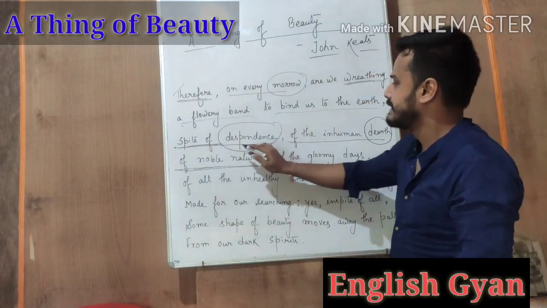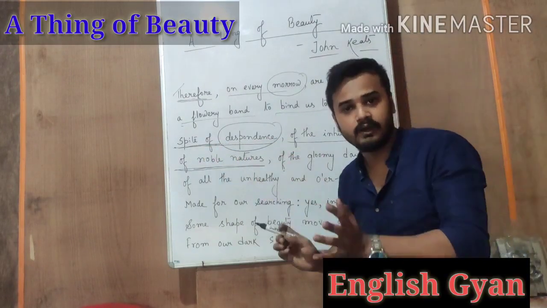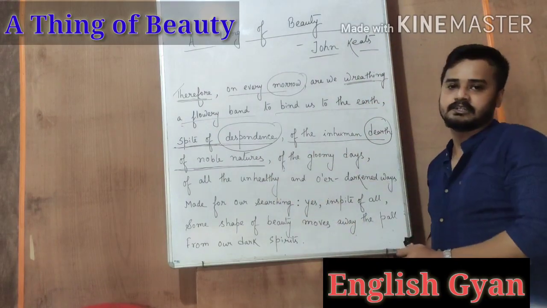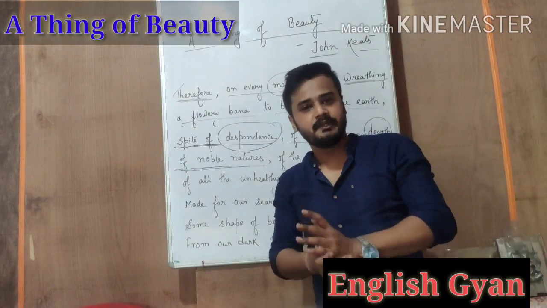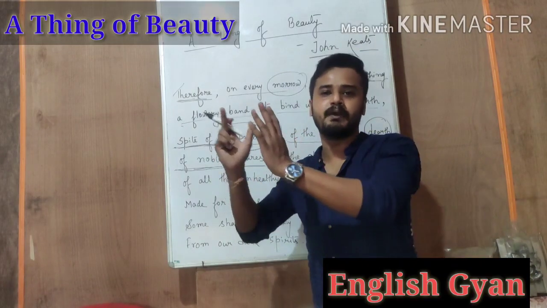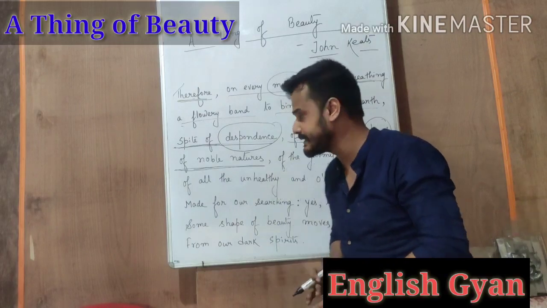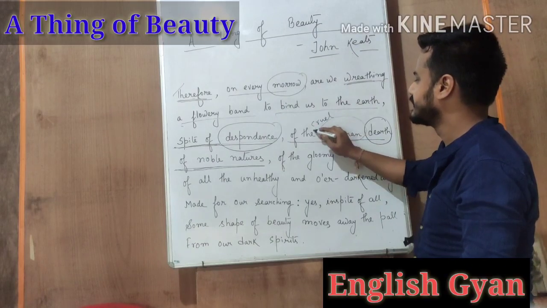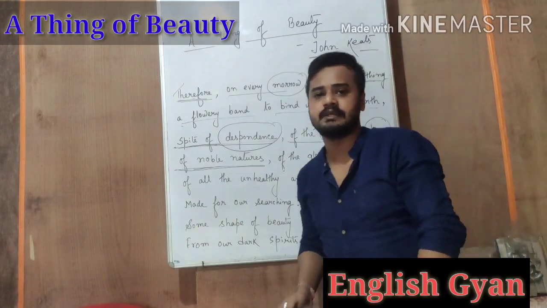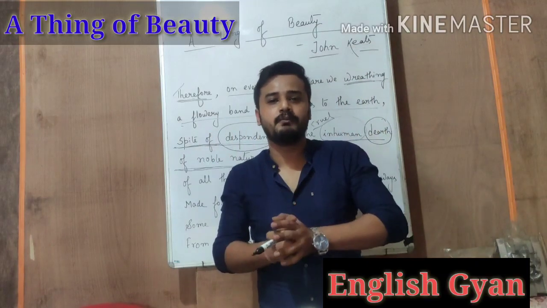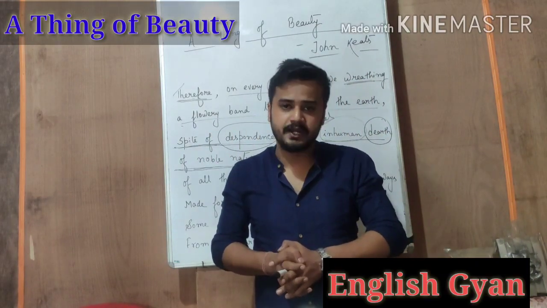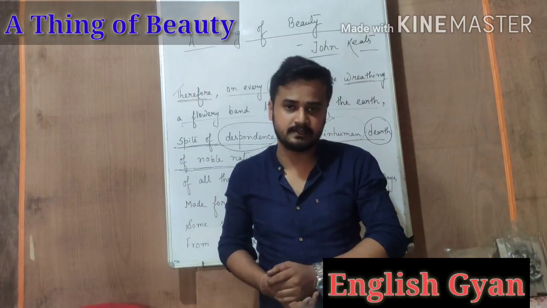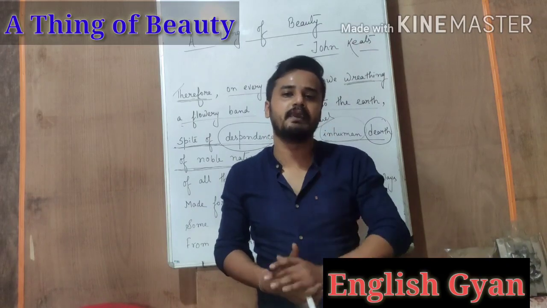So he says that there is despondence in this world, there is hopelessness in this world, and there is also a dearth of noble natures, means there is also a lack of noble natures. He means to say that in this world, not many people are there who are good human beings. There is an inhuman dearth of noble natures, means there is a very cruel, inhuman means cruel, there is a very cruel dearth of human natures, means in this present world, you will not find many people who are good at heart. Most of them are very much cruel. So he says that there is a dearth of noble natures. There is a lack of noble natures in this world.